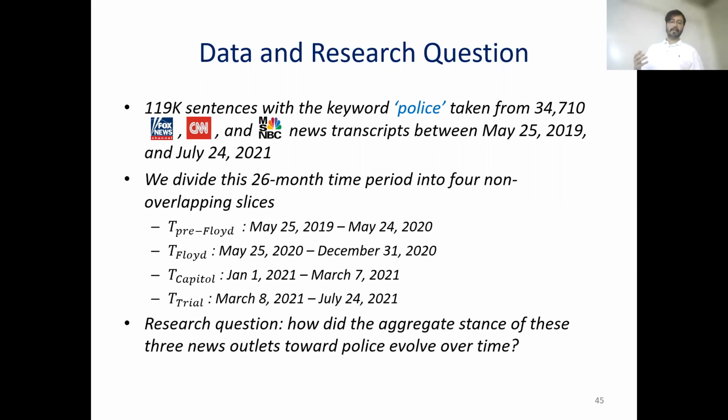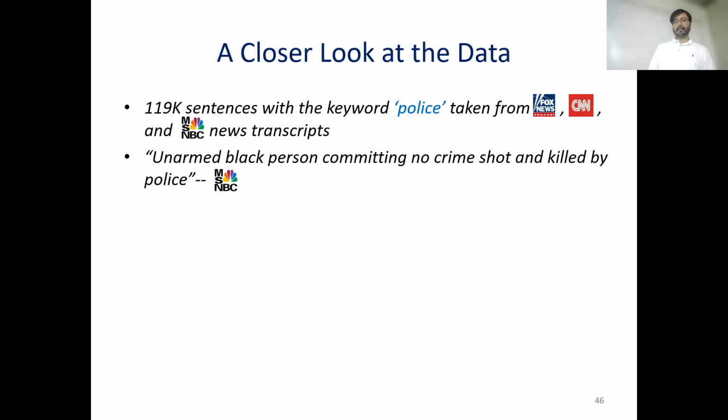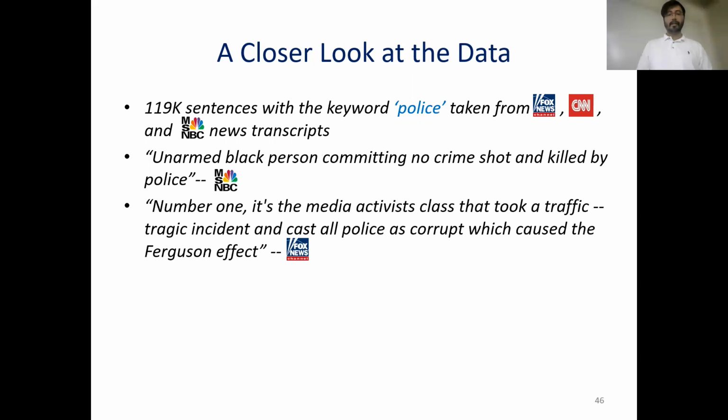And the research question is, how did the aggregate stance of these 3 news outlets toward police evolve over time? Now, if we take a closer look at the data, say, "unarmed Black person committing no crime, shot and killed by police" from MSNBC. "Number one, it's a media activist class that took a tragic incident and cast all police as corrupt, which caused the Ferguson effect" from Fox.